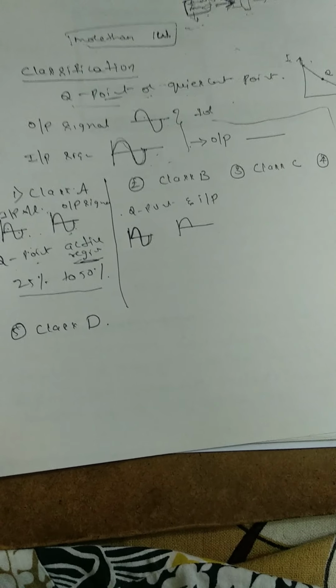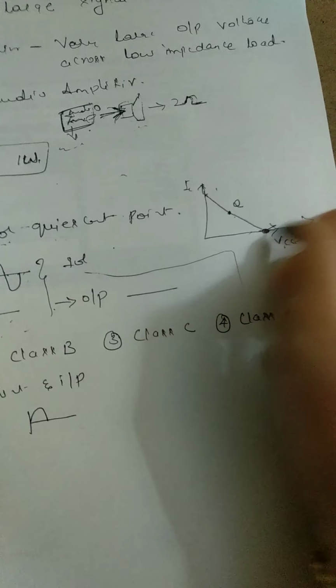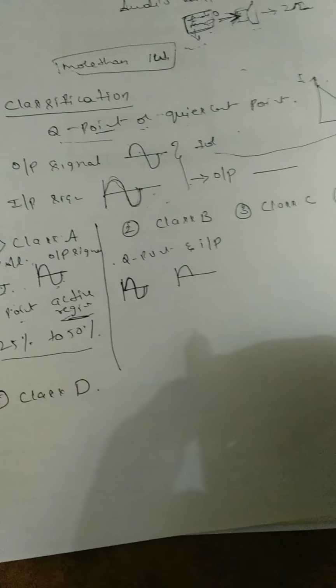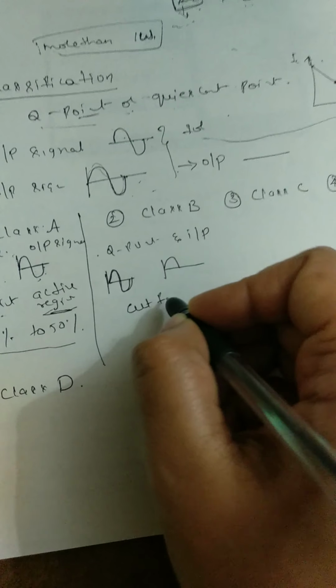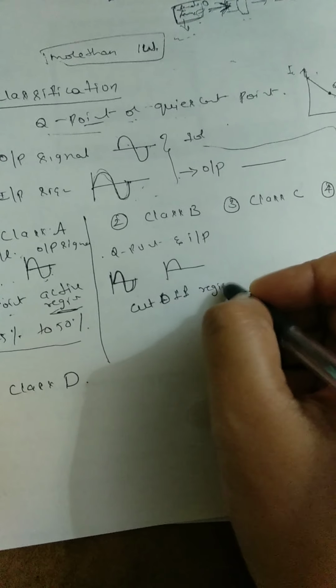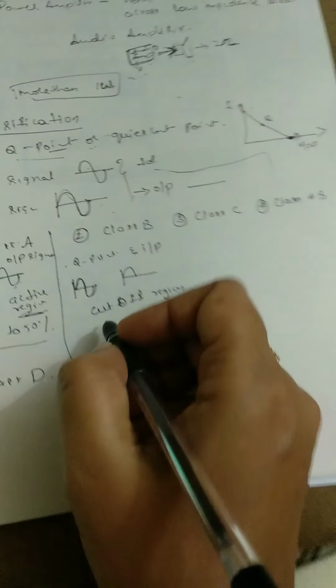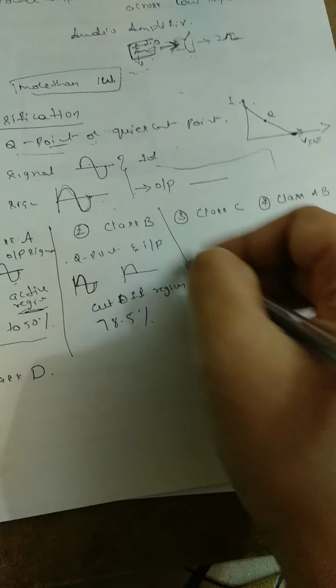So here the Q point lies on the x-axis of the transistor. Suppose the Q point lies on the x-axis, that means it operates in the cutoff region. It is on the x-axis, means it is in the cutoff region. The efficiency of class B amplifier is up to 78.5%.